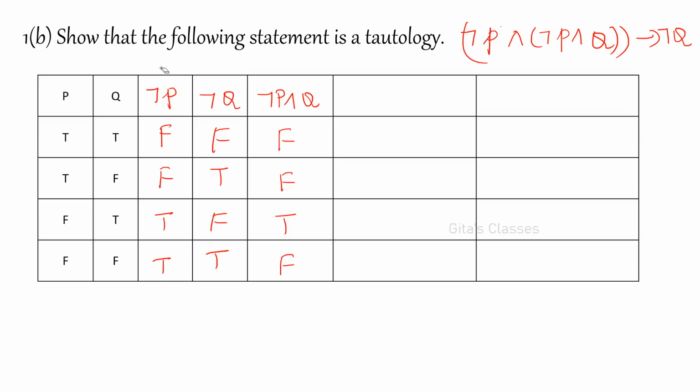And next is not P and Q, that is and between these two columns, again F T F, right?